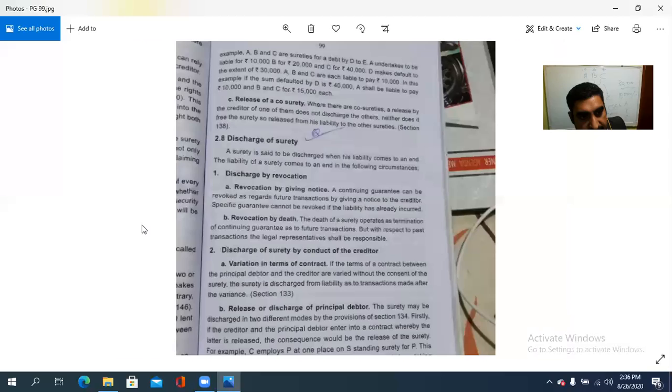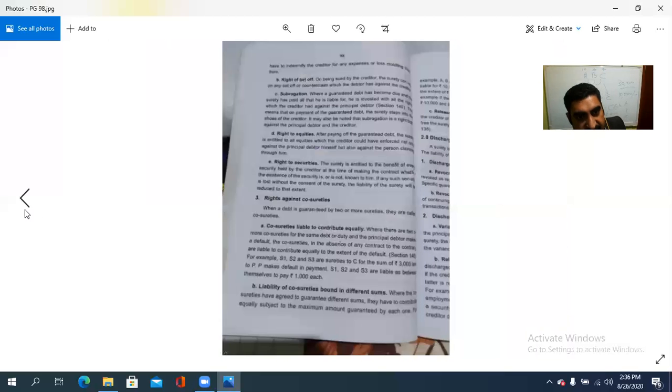So this is the right against co-surety. Who are co-sureties? When a debt is guaranteed by two or more sureties, they are called co-sureties. They may contribute equally. If 30,000 has to be paid and default has occurred, 3 persons pay 10,000 each to that person. That is equal distribution. Then distributing different amounts, that is, the liability of the co-sureties is bound in different sums.